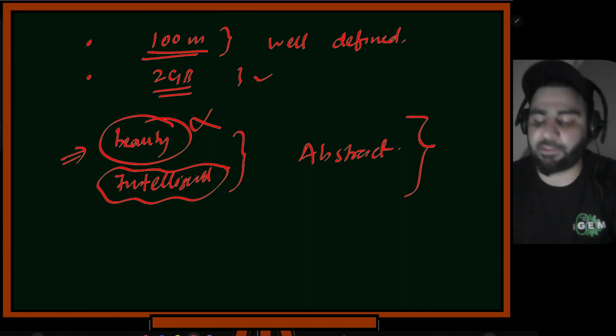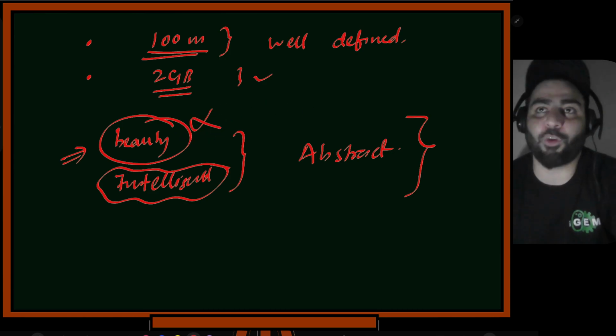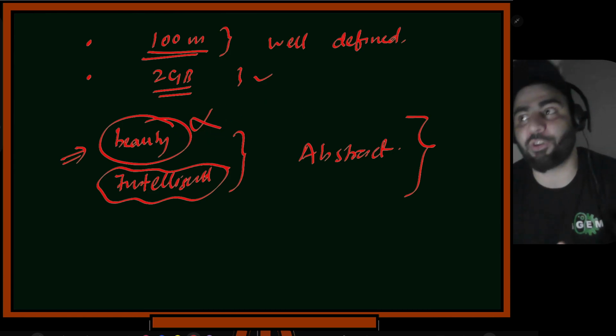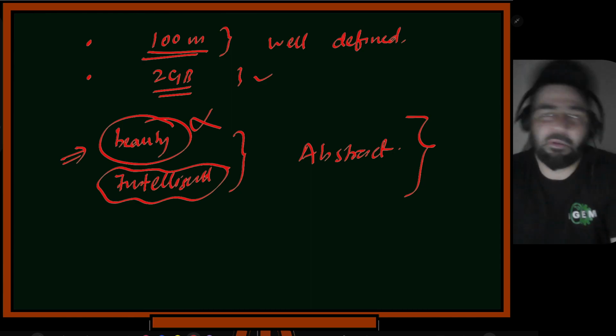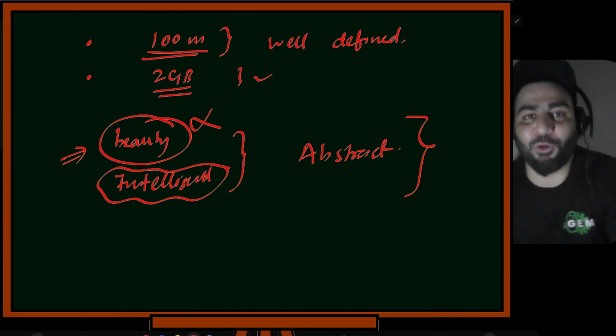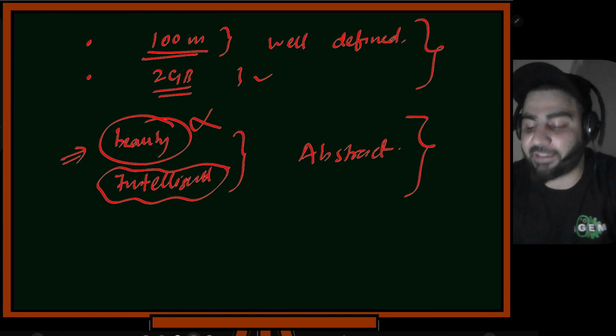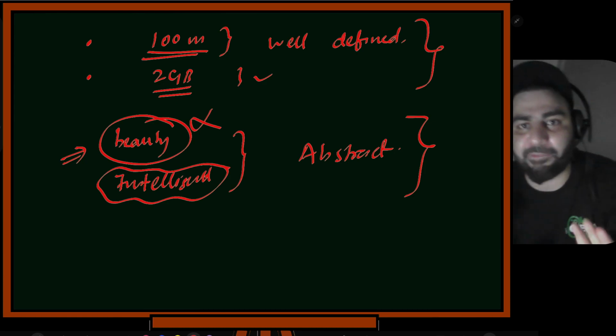And in maths, we usually don't touch these things. We can touch them though, but this is not objective, as it depends on the saying that beauty lies in the eyes of the beholder, whoever sees it. That's how they perceive things. But there are some well defined things. Now a set should have well defined entities.